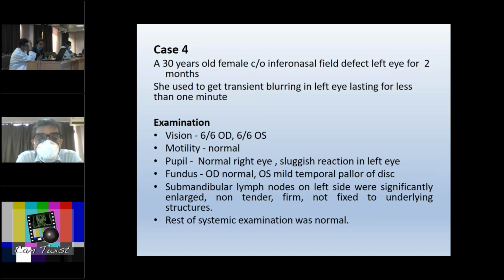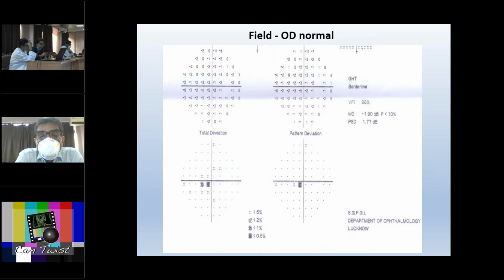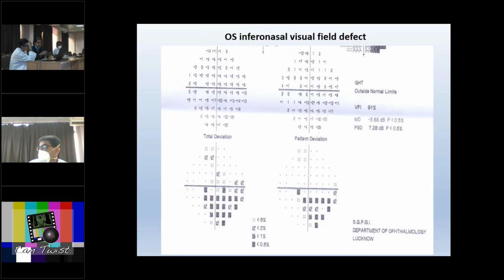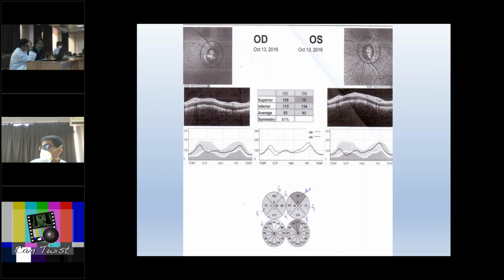The rest of the systemic examination was normal, except that her submandibular lymph nodes on the left side were significantly enlarged, non-tender, firm, and not fixed to underlying structures. We did a perimetry, and this is the field on the right side, which was normal. The left side, however, shows an inferonasal visual field defect. An OCT was done. The OCT showed retinal nerve fiber layer loss superiorly, which corresponds to the inferonasal field defect.